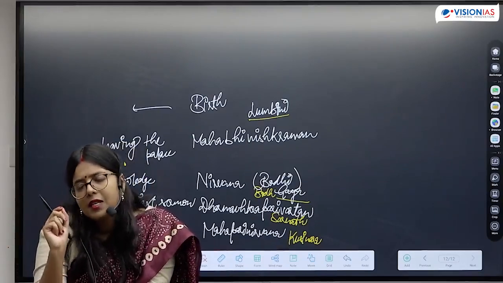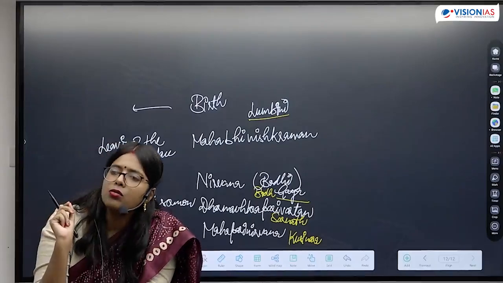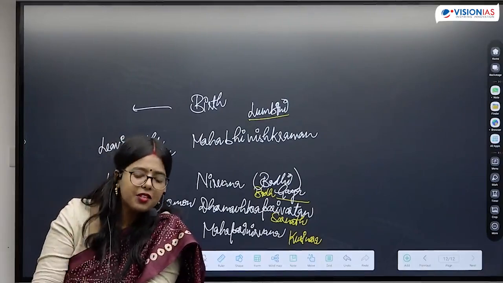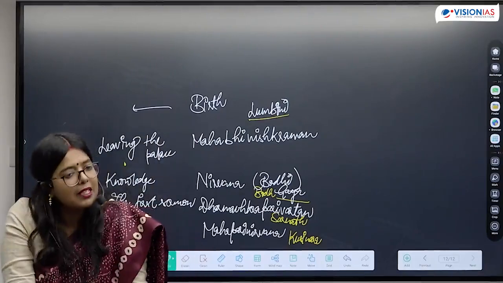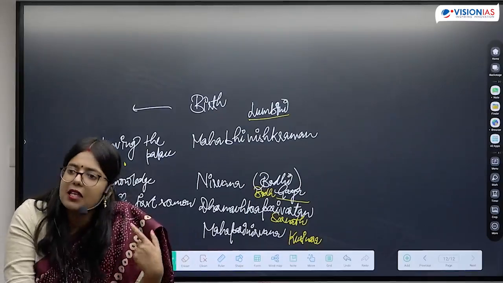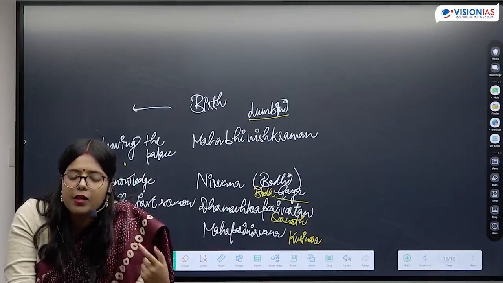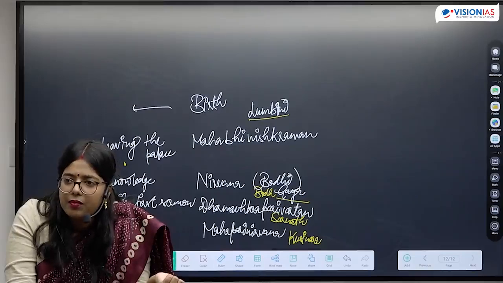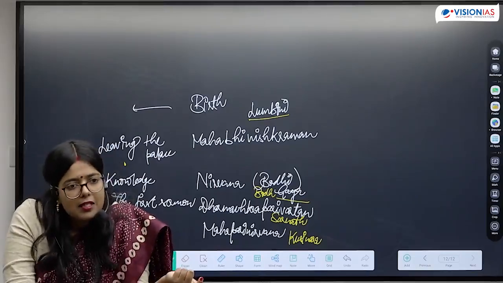Now, when these events are represented on stupa walls, we don't find the tradition of sculpture making of deities back then. So when we don't find sculptures of deities, how are people going to represent Buddha? In symbolic form. They'll represent him in symbols.